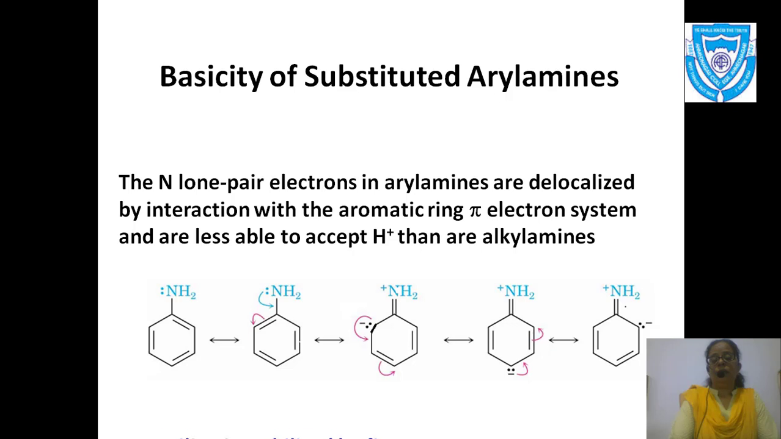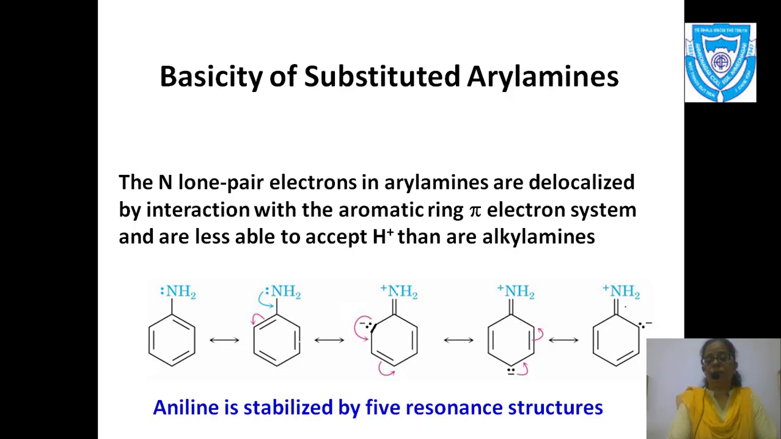Aniline is stabilized by 5 resonating structures, which I have shown you. Now I want you to remember one more thing, though it is not part of the topic: the dots which are shown are present only on the ortho and para positions, and electron density is more on the ortho and para positions. Clear?